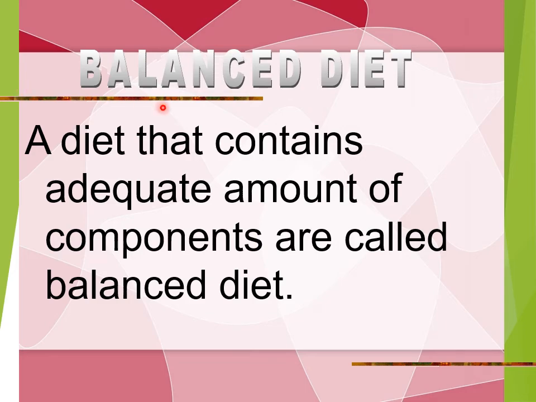Now, under this lesson, we are going to learn the next topic, that is the balanced diet. So, what is a balanced diet? A diet that contains adequate amount of components, that is the nutrients, along with what? Water, for the normal functioning of the body, or the healthy function of the body, is called a balanced diet. So how can we define it? A diet that contains the right proportion of different nutrients and water, which are needed for the healthy functioning of our body is called a balanced diet.